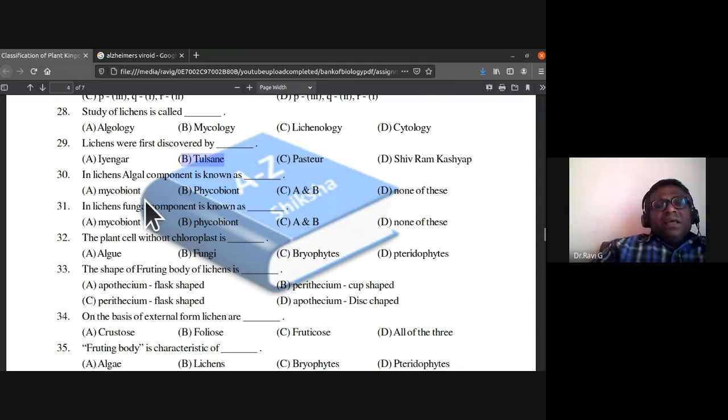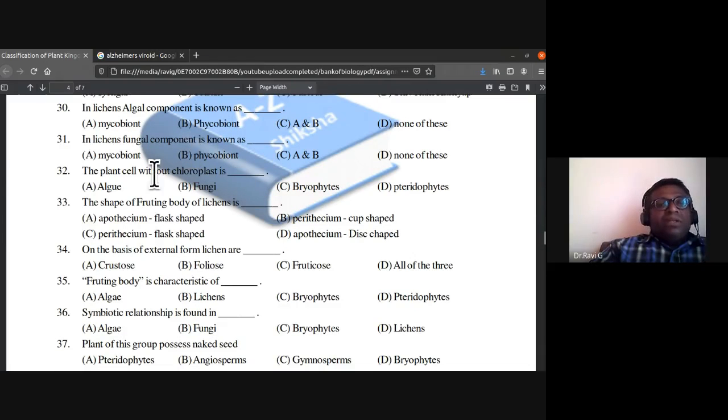In lichens, the algal component is known as what? Mycobiont, that is the fungal component. Phycobiont is the right answer. So in lichens, the algal component is known as phycobiont, study of algae, phycology. I told you about that. So the algal component is known as phycobiont. So 30th, B is the answer. In lichens, the fungal component is known as what? Mycobiont. Study of fungi is mycology. So it is mycobiont.